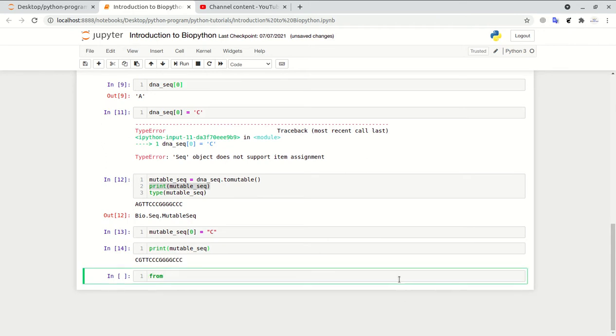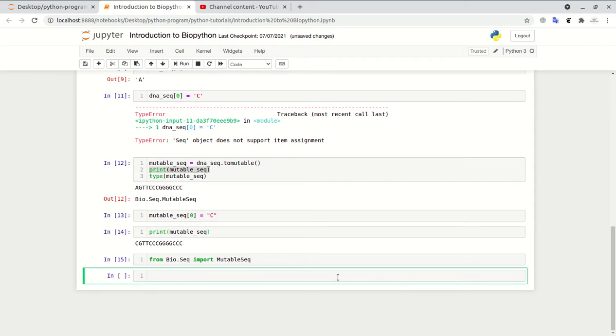Simply from Bio.Seq import a function called MutableSeq. Let's run this. I have imported MutableSeq, and now convert our DNA string into this mutable variable.